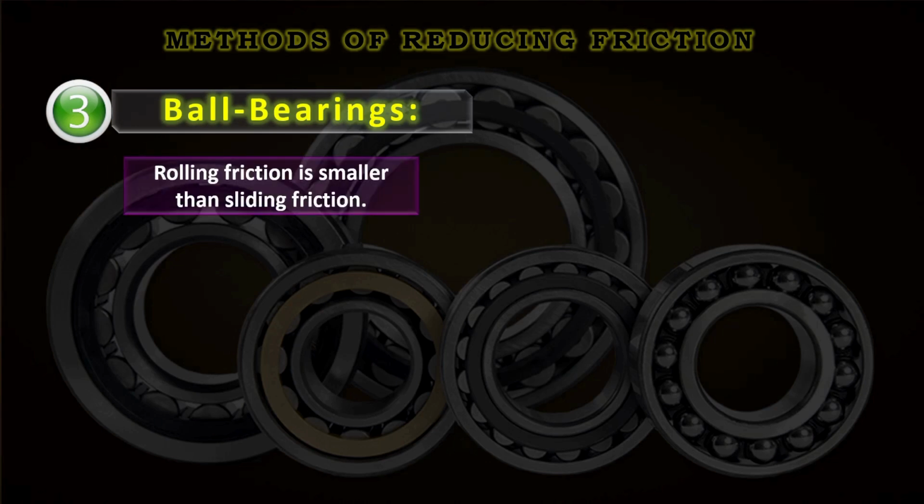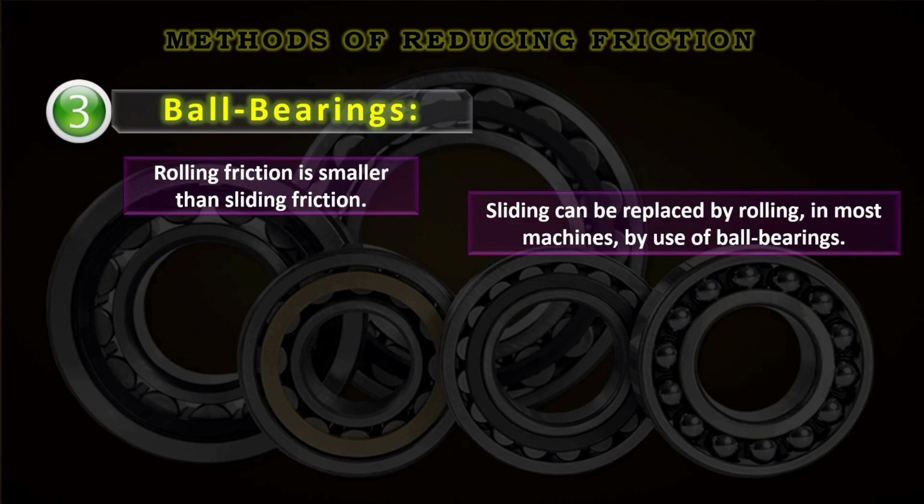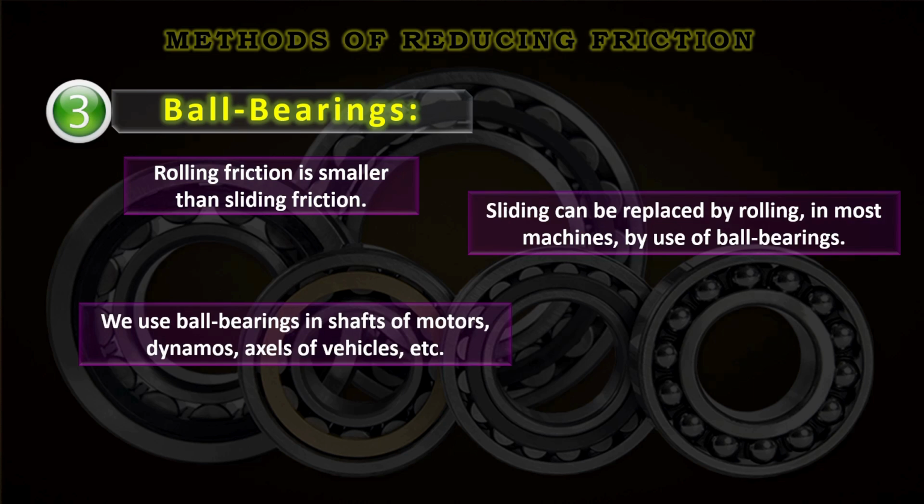Rolling friction is smaller than sliding friction. Sliding can be replaced by rolling in most machines by the use of ball bearings. We use ball bearings in shafts of motors, dynamos, axles of vehicles, etc.